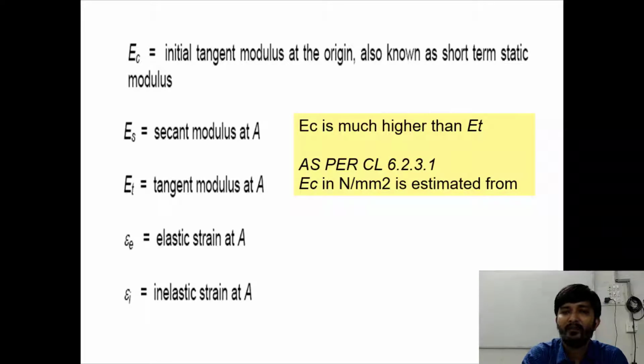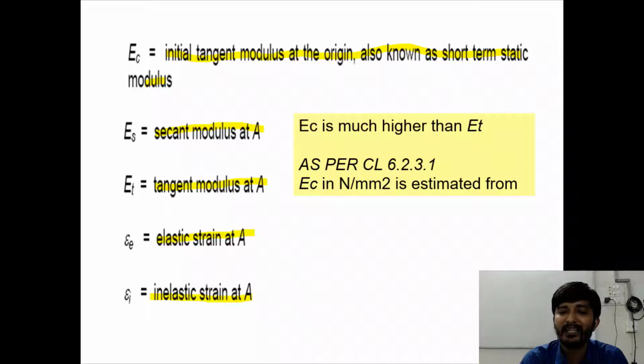Alright, so what is EC in that graph? EC is the initial tangent modulus at the origin, also known as short-term static modulus. ES is a secant modulus at A. ET is a tangent modulus at A. Epsilon E is elastic strain at A and epsilon I is inelastic strain at A.